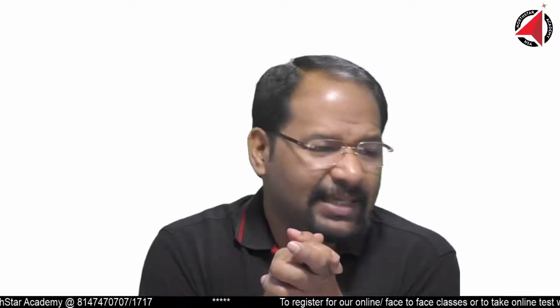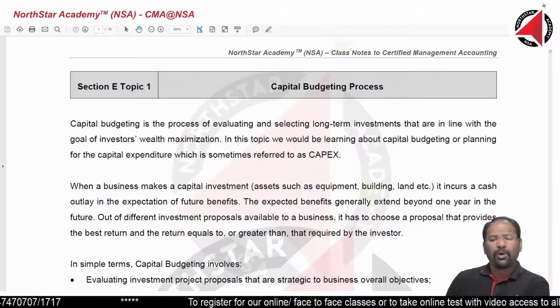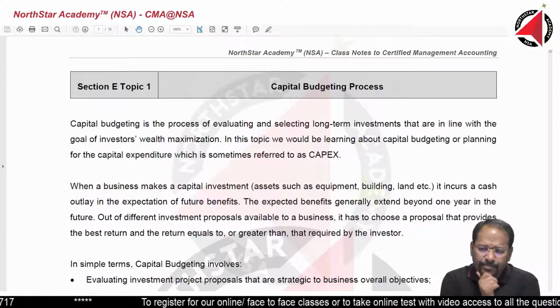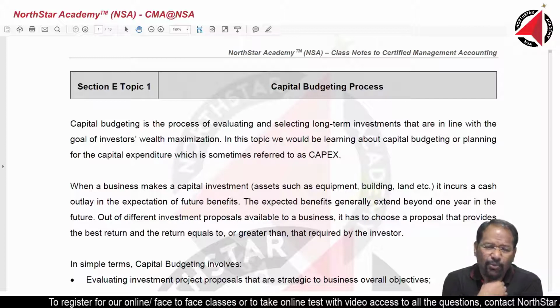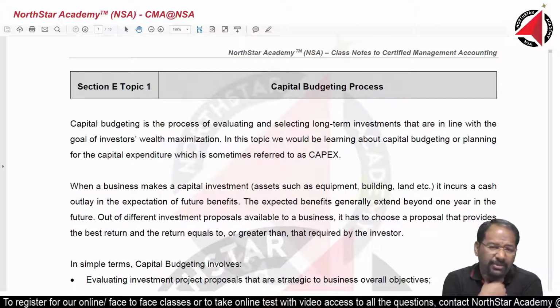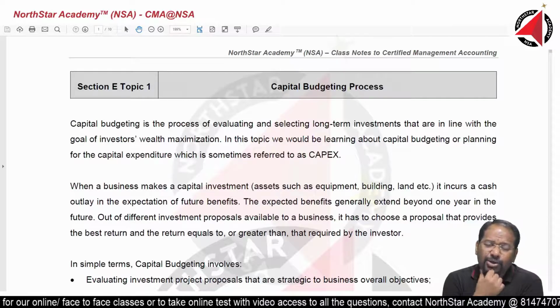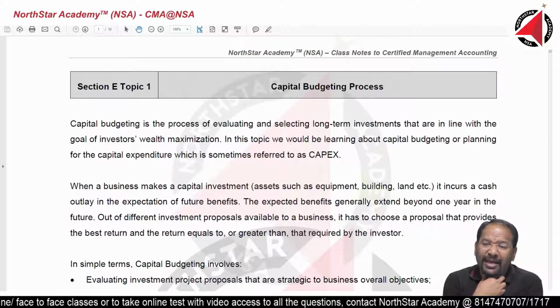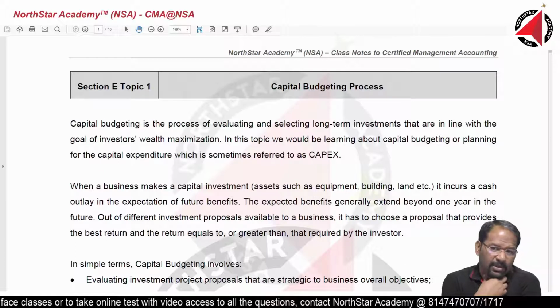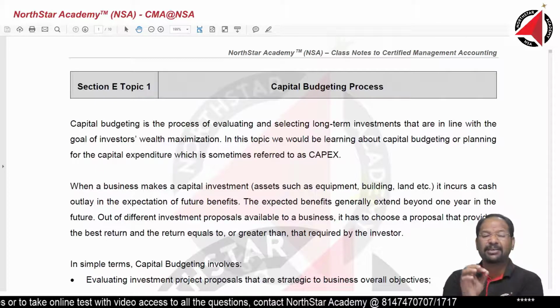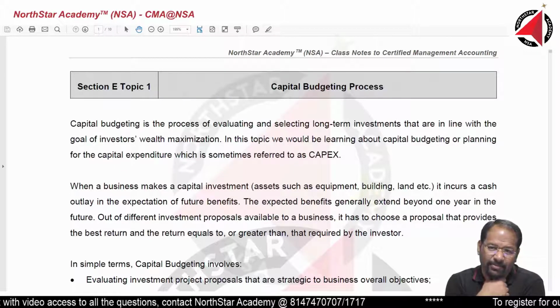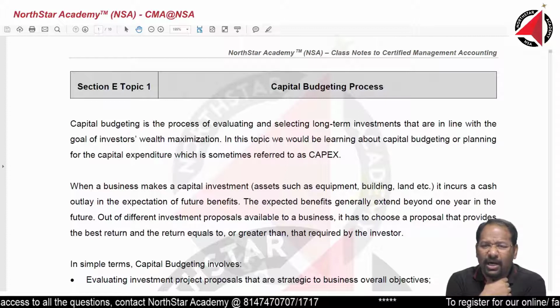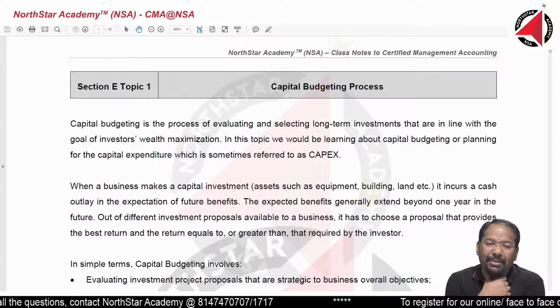Alright, let us get started with the capital budgeting process. What is capital budgeting? Understand this. There are two kinds of investments that we do. One is a long-term investment, one is a short-term investment. Remember, short-term investments are funded or financed through short-term borrowings. What are short-term investments? Basically, investment in working capital generally is considered as short-term investments. What are long-term investments? Long-term investments are basically investments in capital assets of the company.